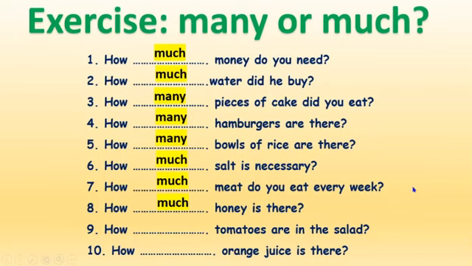Number 9, how many tomatoes are in a salad? Tomatoes, plural. How many tomatoes are in the salad? And 10, how much orange juice is there? Orange juice is a liquid. That's why we use how much.